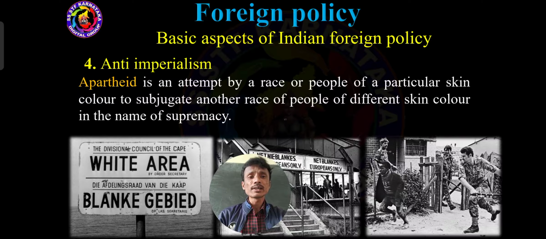This we should consider for the apartheid policy. So this is one more question: what is the meaning of apartheid? Apartheid is an attempt by a race or people of a particular skin color to subjugate, bring under control, another race of people based on different skin color in the name of supremacy. Supremacy is nothing but power.